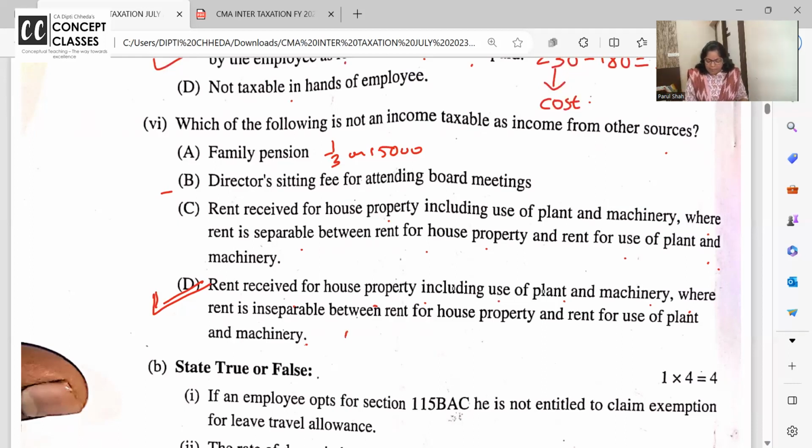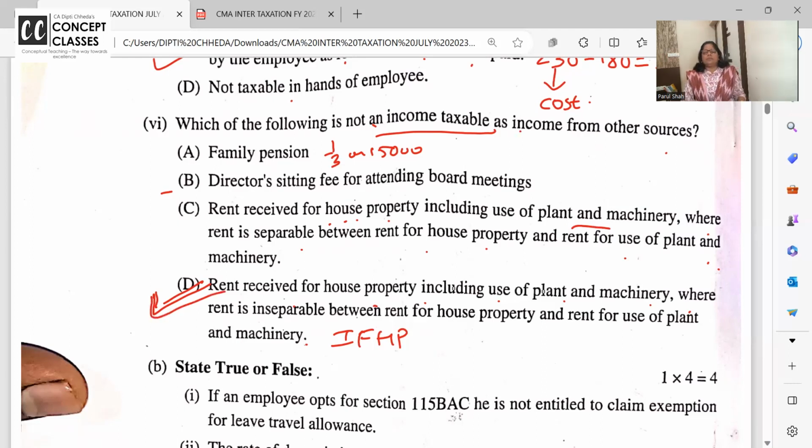So if it is not separable, this is taxable under income from house property, so this is not taxable under others. If you can separate, like in the third bit, then rent of house property will go where? House property. Rent of plant and machinery will go where? Other sources.